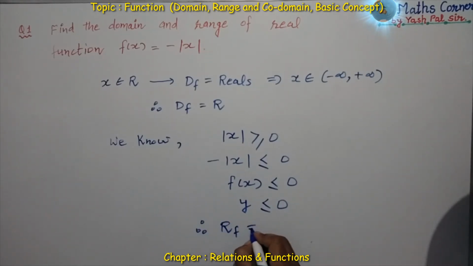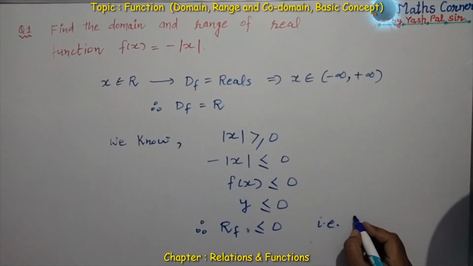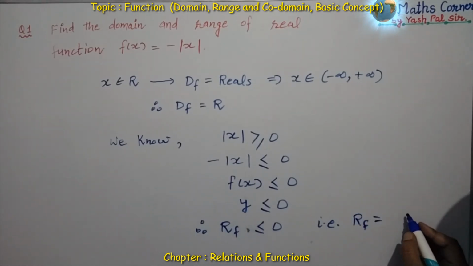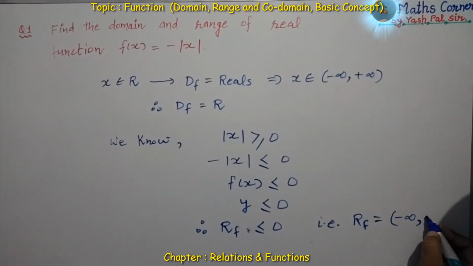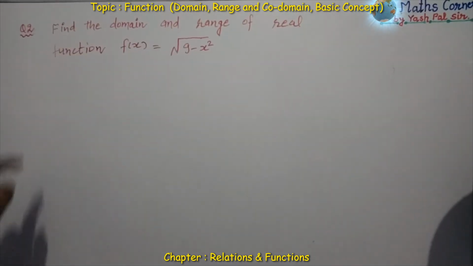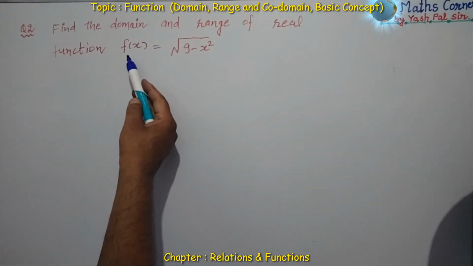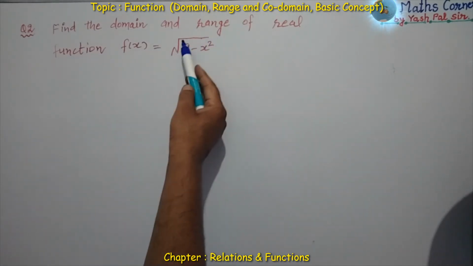The value of y is called the range. So we say the range of the function is less than or equal to 0. How much less? Minus infinity to 0. This way, minus infinity to 0. This is the range of the function.